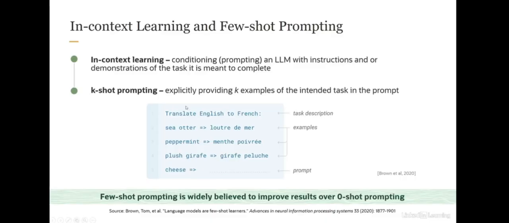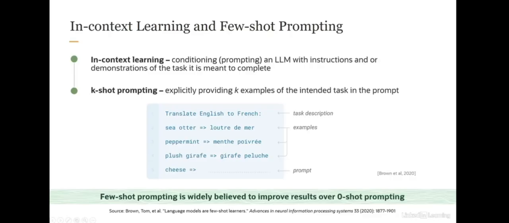But in reality, this whole set of instructions is a prompt, even though they have labeled different pieces of the text to signify the task versus the examples. This whole thing is a prompt, not just the cheese here, right? So this is an example of 3-shot prompting, because you're giving 3 demonstrations or 3 examples.